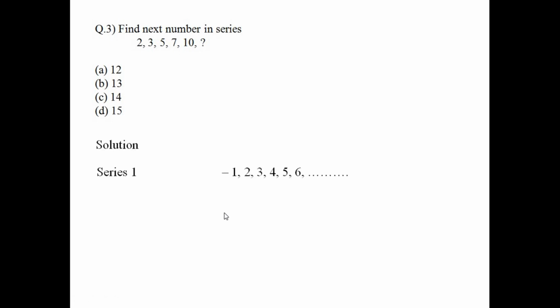This is series 1. It's a series of natural numbers: 1, 2, 3, 4, 5, 6. And this is series 2. It's a Fibonacci series: 1, 1, 2, 3, 5, 8. If you don't know what a Fibonacci series is, I recommend you go to the internet and check. Basically, each number is the sum of the previous two numbers. Like here, 1 plus 1 is 2, 1 plus 2 is 3, 2 plus 3 is 5, 3 plus 5 is 8. This is a Fibonacci series.